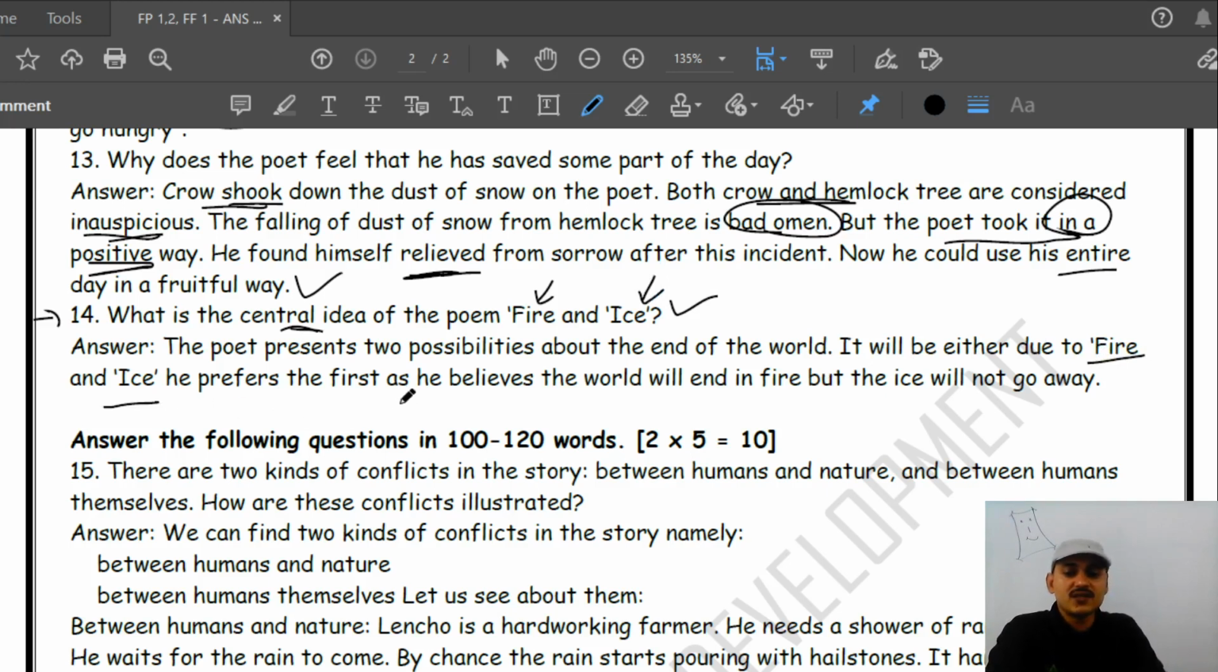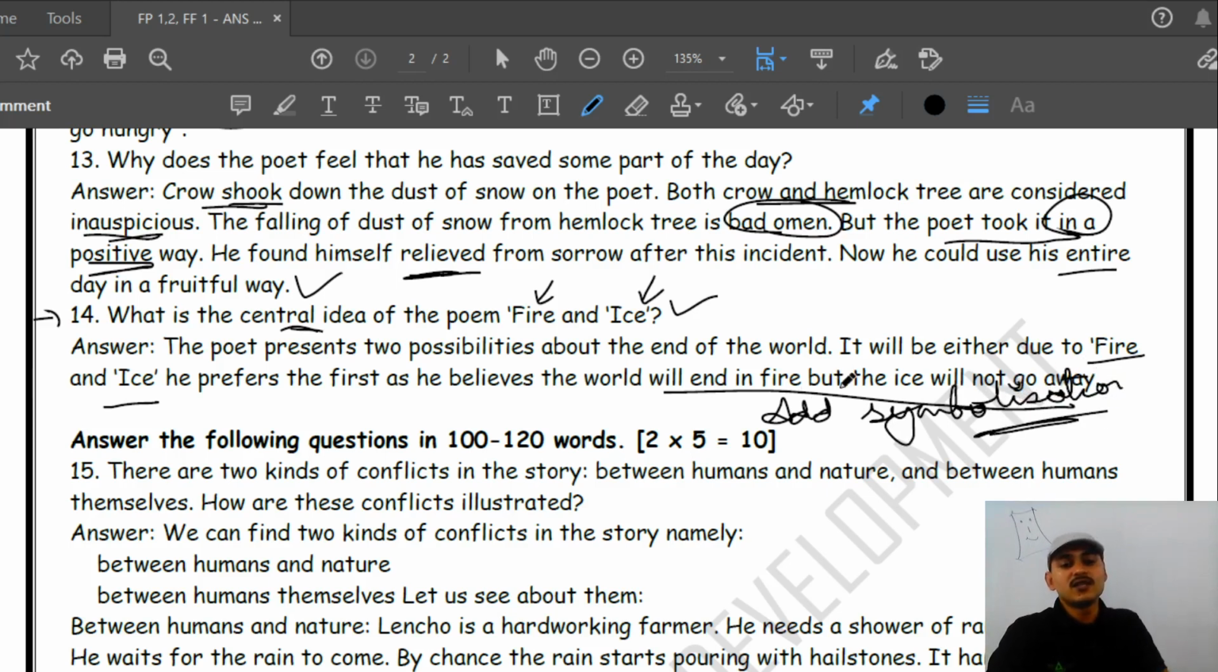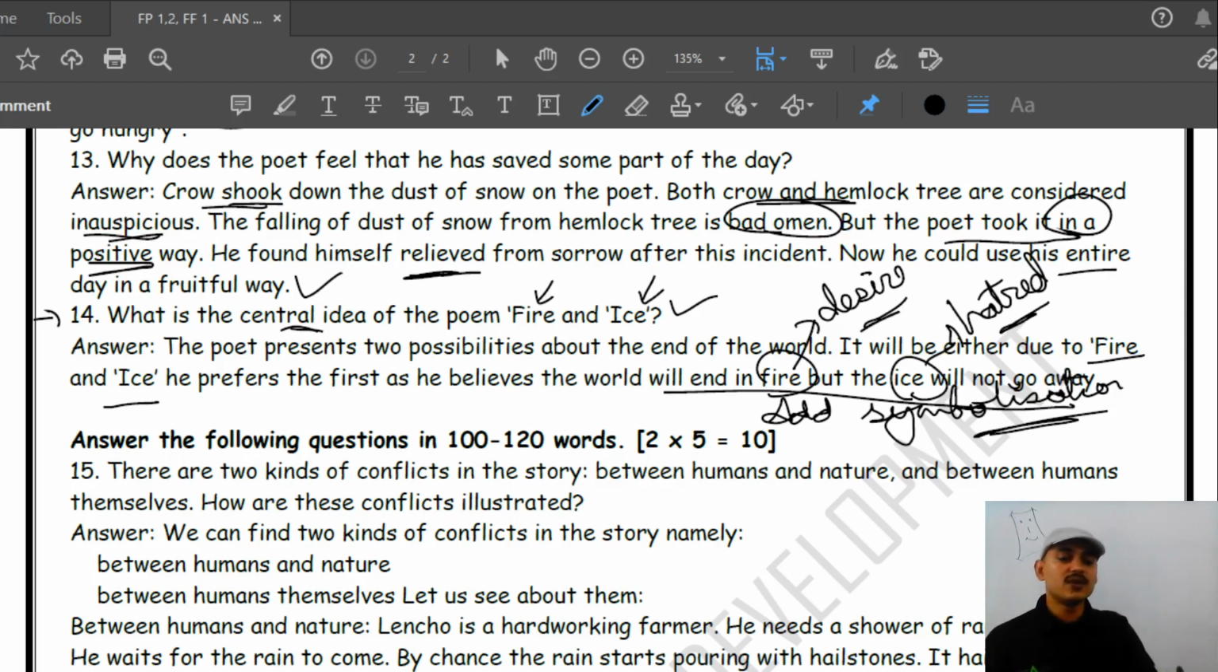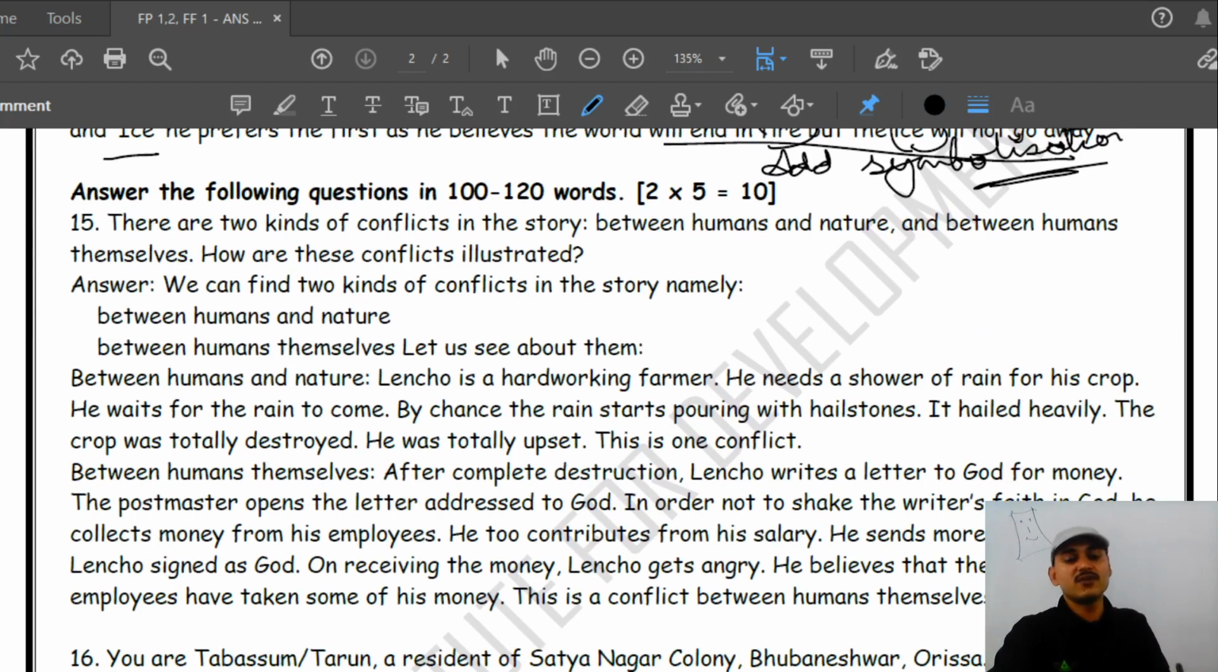He prefers the first. He says that the world may end with fire. In this answer I have not taken the symbolization. If you add the symbolization, what was the symbolization? Fire is all about desire and ice means hatred. If you take it in your answer, then your answer is perfect. Okay, you can add these points to your answer, so it will be complete.